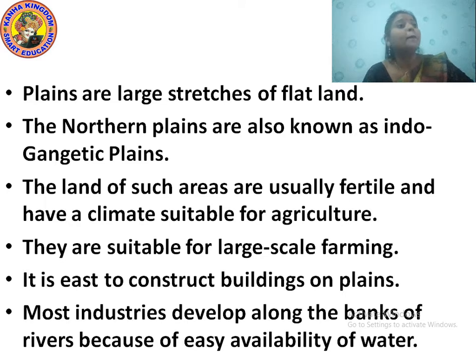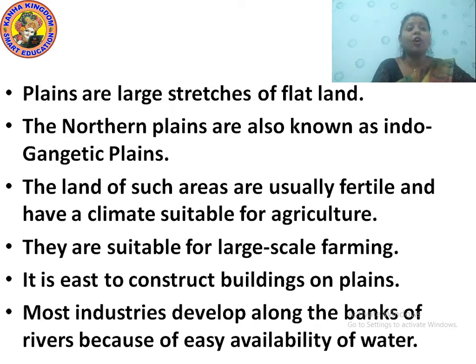Now, plains. What are actually plains called? Plains are large stretches of flat land. The northern plains are also known as the Indo-Gangetic Plains.